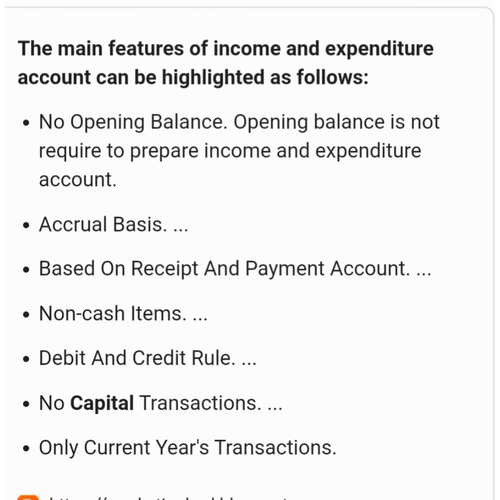These are the important characteristics or features of income and expenditure account. It should be noted that income and expenditure account does not have an opening balance. Closing balance is either surplus or deficit, which is transferred to capital fund, also known as general fund or corpus fund, and shown in the balance sheet. Current accounting period's revenue items only are considered, and incomes and expenditure relating to the preceding or succeeding accounting periods are excluded while preparing the income and expenditure account.